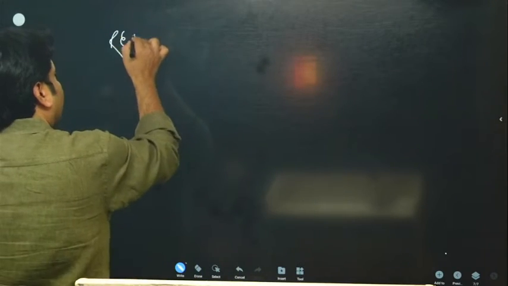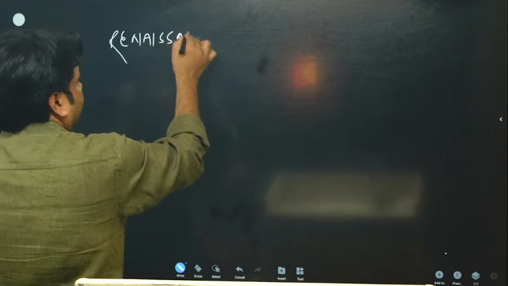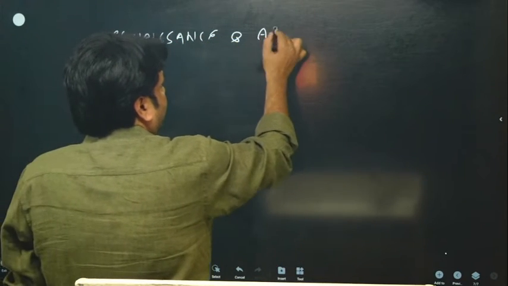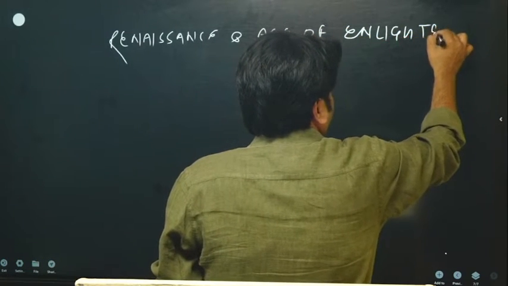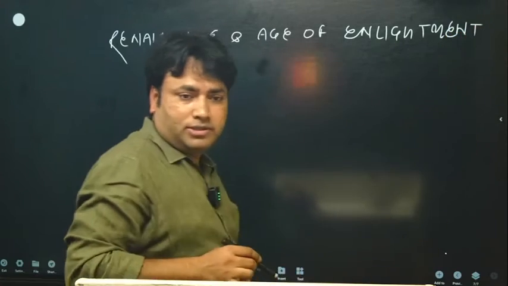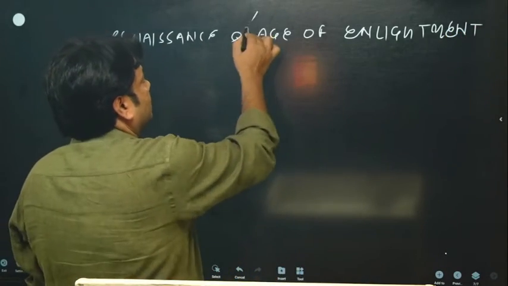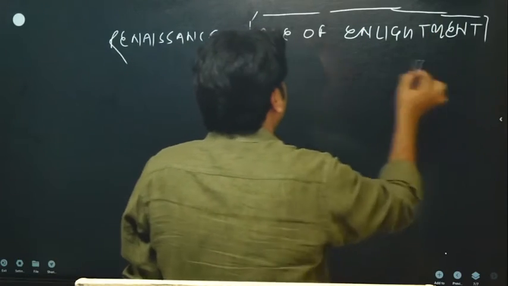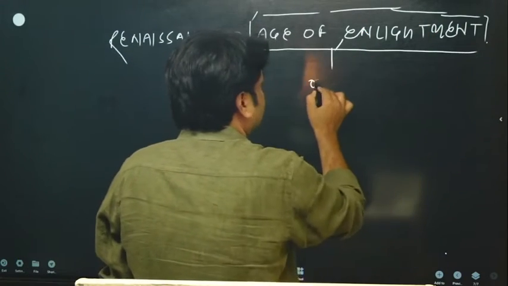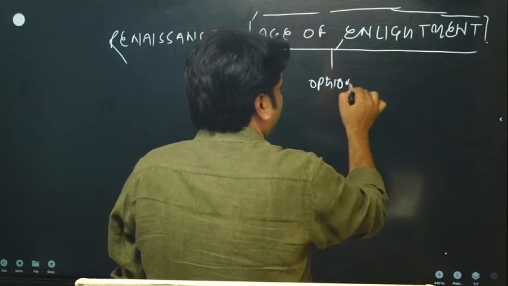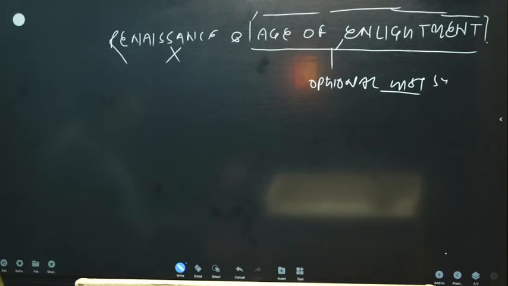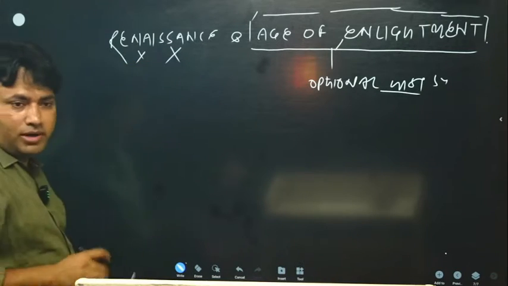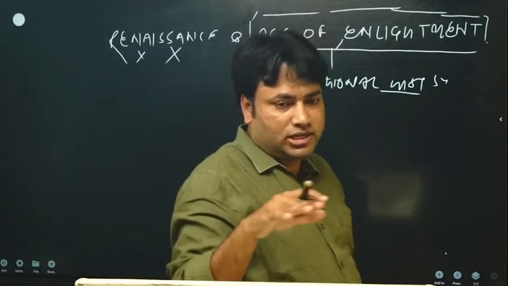So this chapter is Renaissance and Age of Enlightenment. Optional students, please give your attention here. This Age of Enlightenment is a part of optional history syllabus. This is not a part of GS syllabus. But we have to read it. This is just like the same.